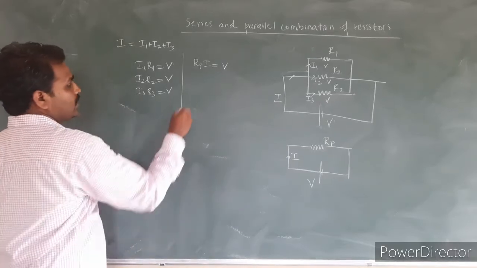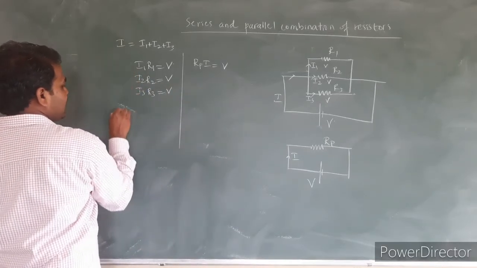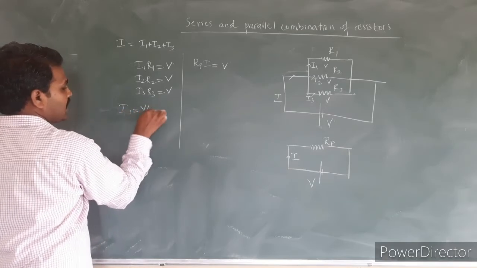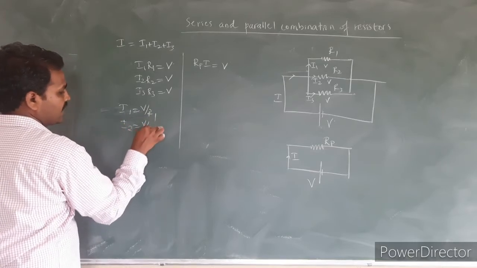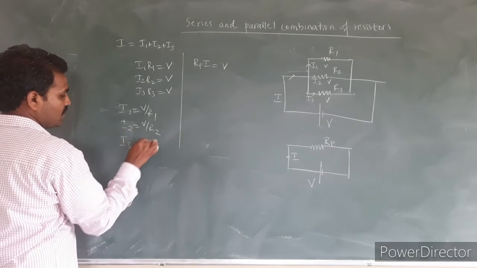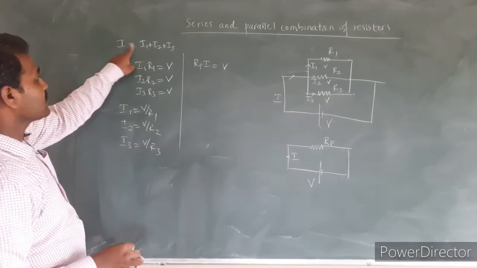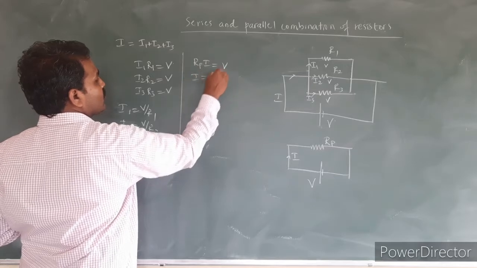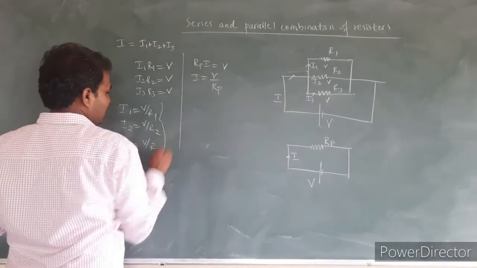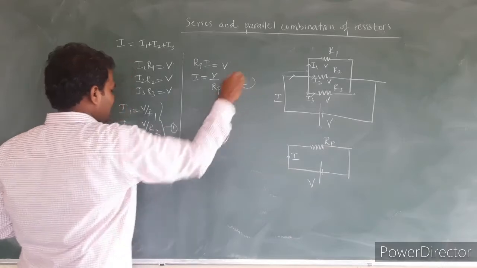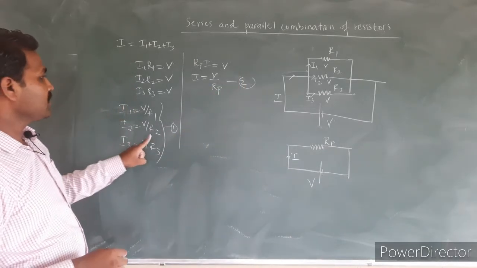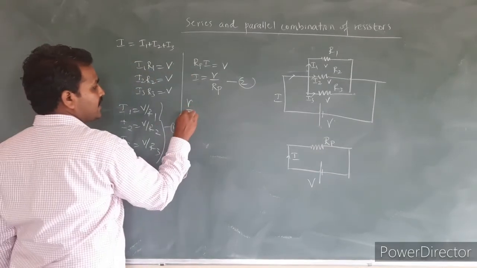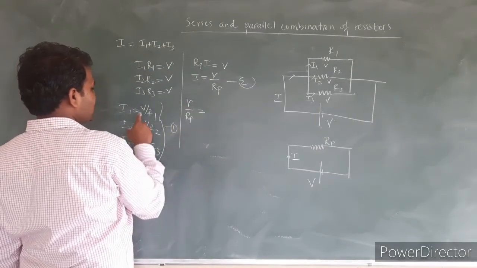Then from this equation I can write I1 is equal to V divided by R1, I2 is equal to V divided by R2, and I3 is equal to V divided by R3. We have I is equal to I1 plus I2 plus I3 here. From the other equation I can write I is equal to V divided by Rp. Let this be equation number 1, and let this be equation number 2 here. Using equation number 1 and 2 and substituting these values in this equation, I can write V divided by Rp is equal to